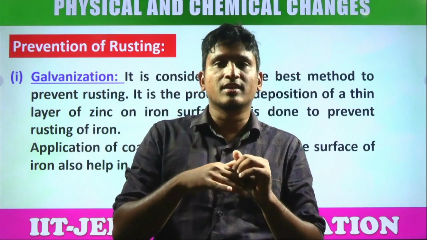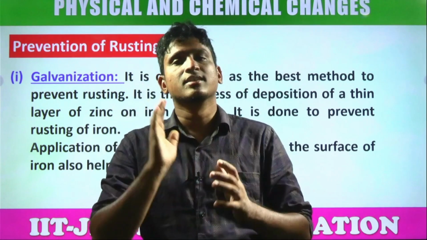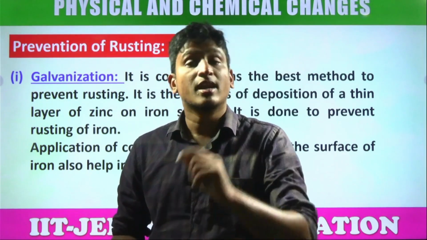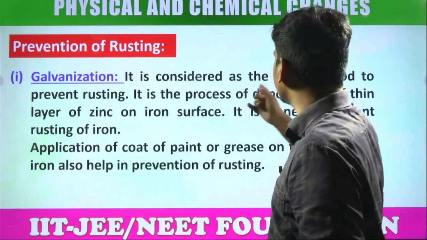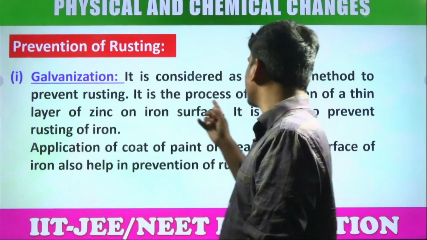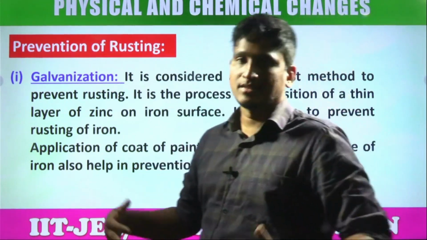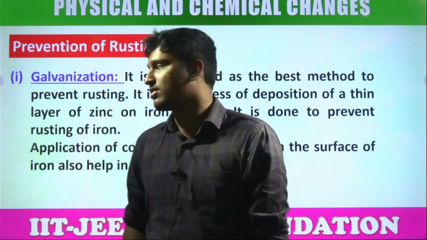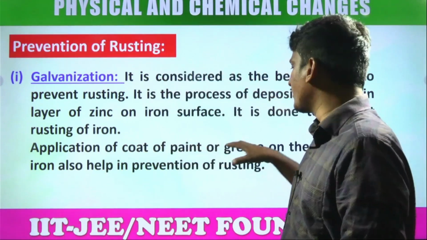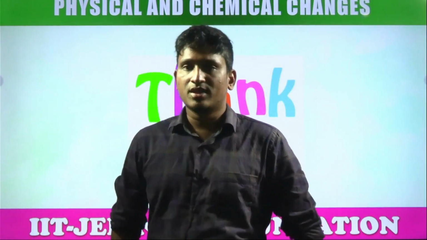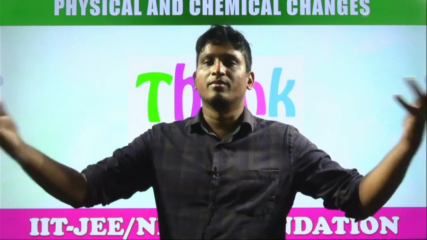Inside, that is not pure zinc. Inside is iron and the outer surface is zinc. Now is it long lasting or not? It's not like paint. That process is called galvanization. It is considered the best method to prevent rusting. It is the process of deposition of a thin layer of zinc on the iron surface, done to prevent rusting for a long time. Application of a coat of paint or grease on the surface of iron also helps in the prevention of rusting. So these are the techniques to prevent rusting, students, which help increase the lifetime of the iron.